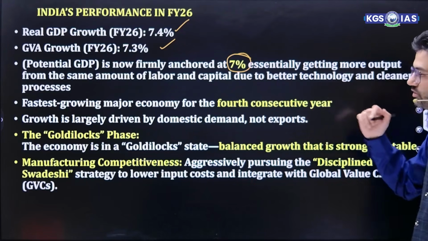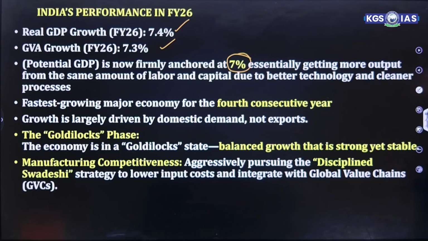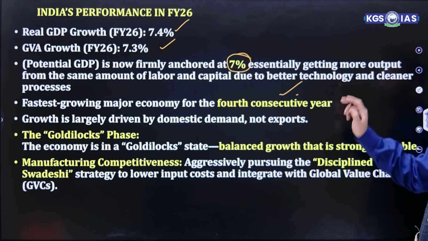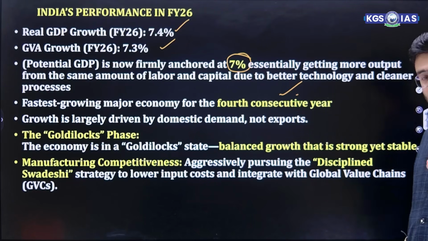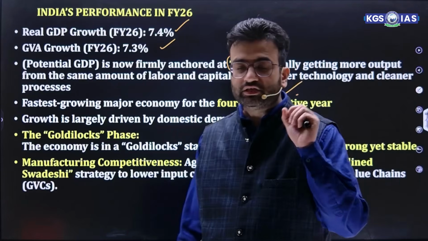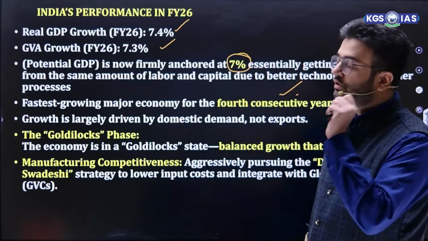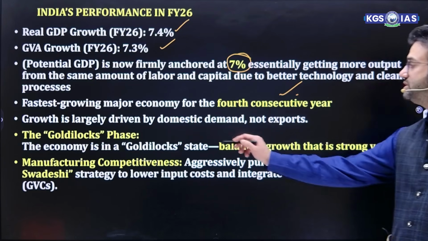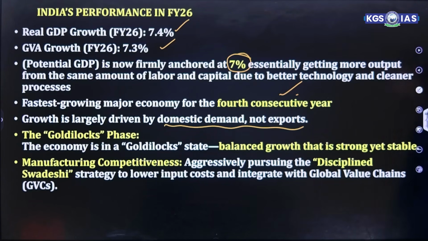GVA is value addition growth. India is the fastest growing major economy for the fourth consecutive year. Extremely important statement: India is the fastest growing major economy for the fourth consecutive year, and growth is largely driven by domestic demand, not by export.